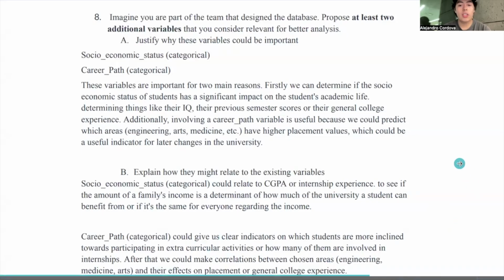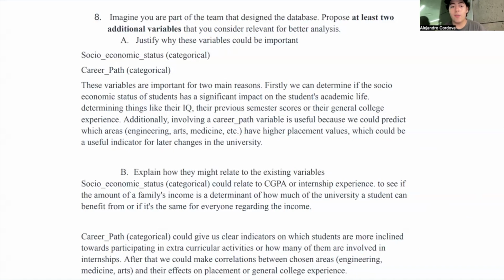And the career path could give us clear indicators on which students are more inclined toward participating in extracurricular activities, or how many of them are involved in internships.